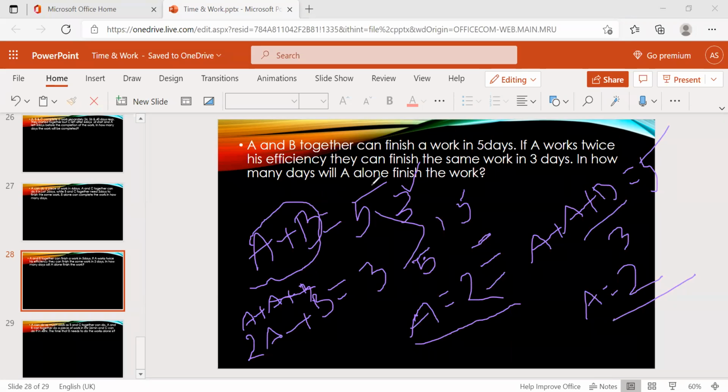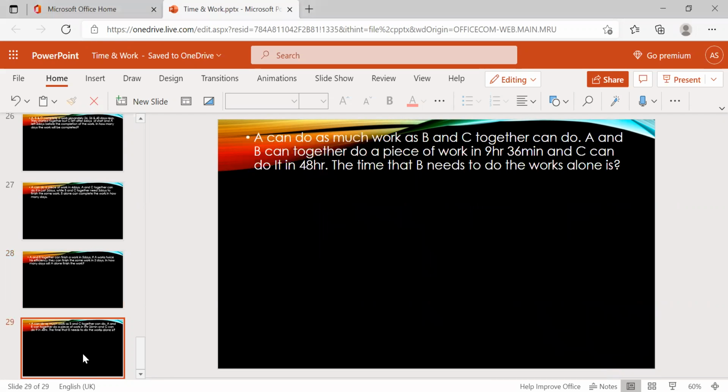So if A is 2, in how many days will A alone finish the work? A is 2, then 15 by 2, 7.5. I got this one. Who has given the answer? Please check that. Please check this. Yes, 7.5, right? Okay, done. Now, the last question for today's class.